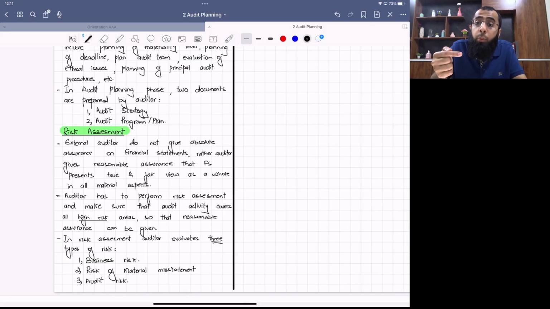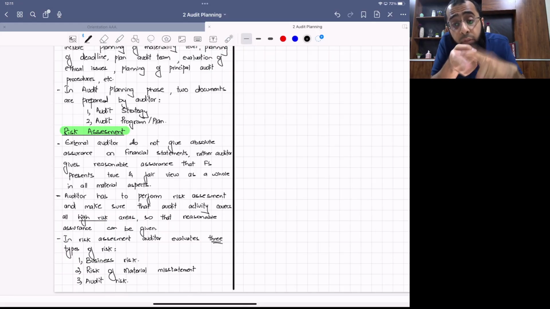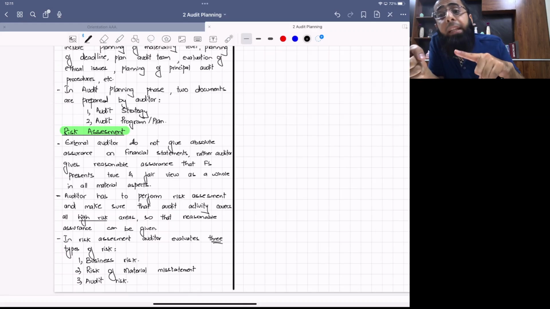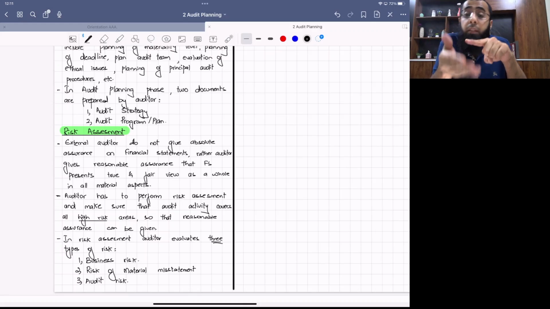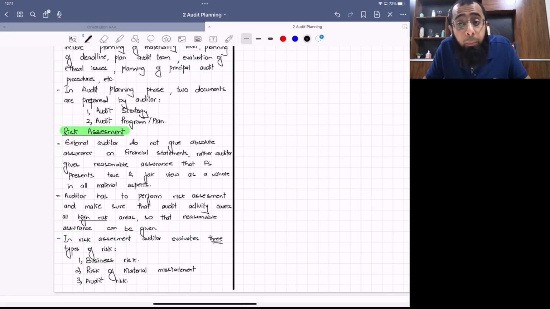Now, all of these risks ultimately affect the audit risk. Business risk leads to risk of material misstatement. And then risk of material misstatement ultimately leads to audit risk, because the auditor is giving an opinion on the financial statement. So if the financial statement is materially misstated, obviously the auditor is also facing a risk in relation to it.